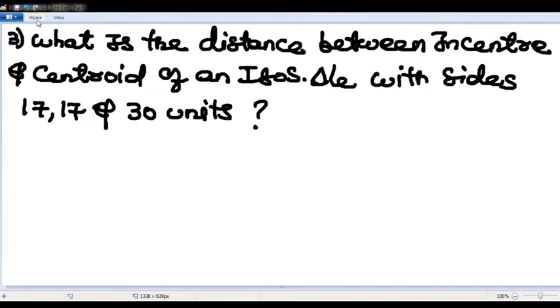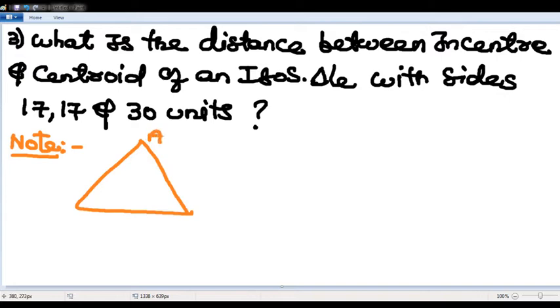Now before I solve the question, a few important properties. This question is nothing but an isosceles triangle. This is A, this is B, this is C. If ABC is an isosceles triangle, without knowing the properties you might fumble.